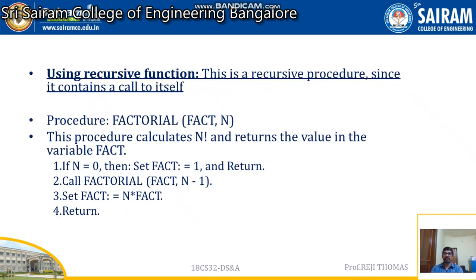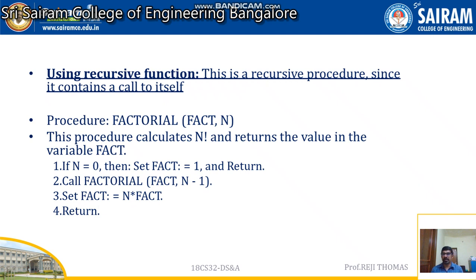So let us see how we can write this function. This is the recursive function. Look at the procedure. We call it factorial, fact comma n, and we wrote the base case. If n is equal to 0, we are going to set fact is equal to 1. We are going to return fact is equal to 1. Otherwise, we call the same function with a different value. Initially, it was called with fact and n. Now, I'm going to call the same function with a different n value, which is going to be n minus 1. And I'm going to set fact is equal to n into fact.